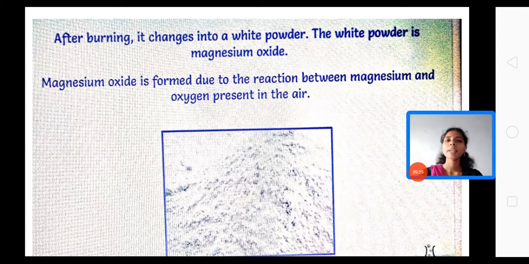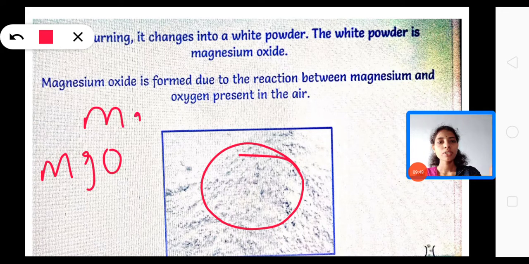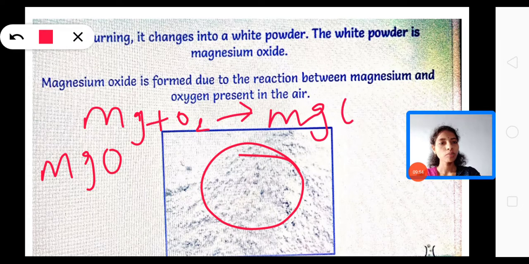See here, after burning it changes into white powder. The white powder is magnesium oxide. You can see here, this is the white powder which we get from the magnesium ribbon. So here magnesium oxide is formed. The formula of magnesium oxide is MgO. When magnesium is burned in the presence of oxygen, O2, we get MgO. Right? So magnesium oxide is formed due to the reaction between magnesium and oxygen present in the air. So this is one chemical change. From the magnesium oxide, we will not get magnesium and oxygen again.